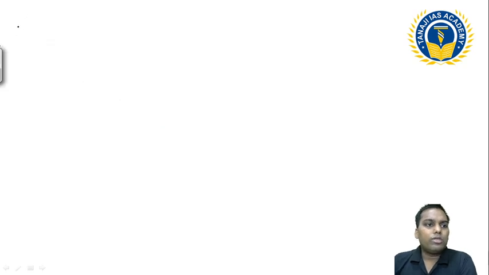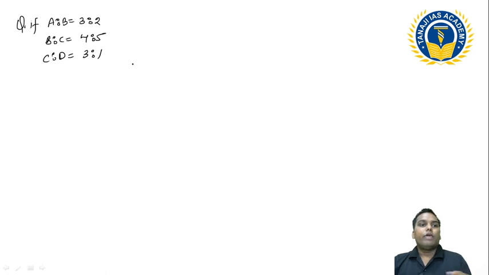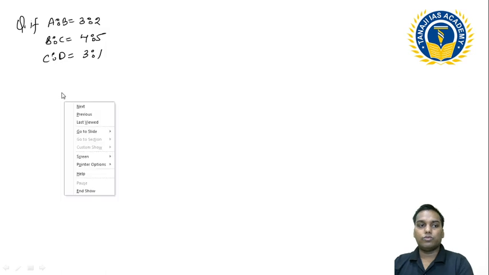Now, suppose I ask you one question, please try this one: A ratio B is nothing but 3 ratio 2, B ratio C is nothing but 4 ratio 5, and C ratio D is nothing but 3 ratio 1. If I ask you this, then this pattern will change, all those patterns will change, but this matrix method, this vacant cell method, will always work.